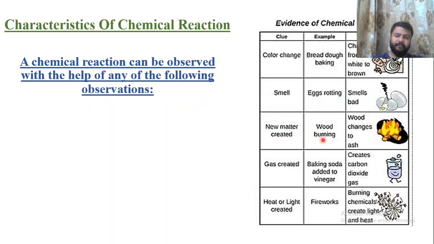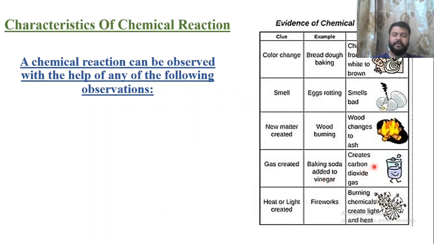New matter is created. For example, burning of wood: wood reacts with atmospheric oxygen and gives you ash, which is totally different from the wood. Gas is created. For example, whenever acid reacts with a metal, it gives you some sort of gas, or baking soda added to vinegar gives you carbon dioxide.